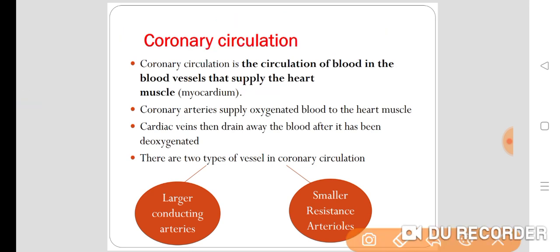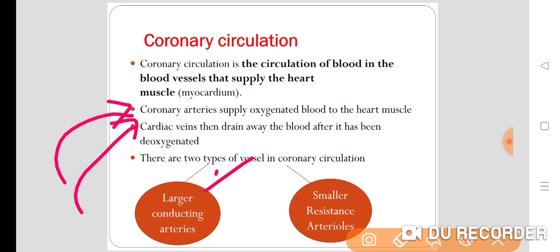Now, coronary arteries supply oxygenated blood to the heart muscle, we all know that. And cardiac veins drain away the blood after it has been deoxygenated, which means they carry deoxygenated blood.